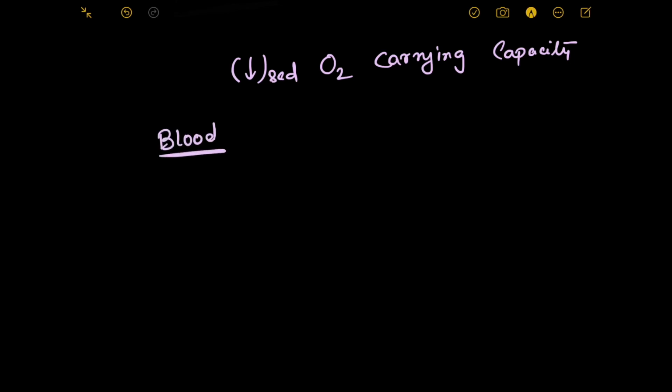Blood. Particularly which component of blood carries oxygen? The RBCs. If I tell you to be more specific, which particular part of RBC carries oxygen? The hemoglobin. That means if you have a certain problem with the RBC or a certain problem with the hemoglobin, then it may lead to decreased oxygen carrying capacity, right?